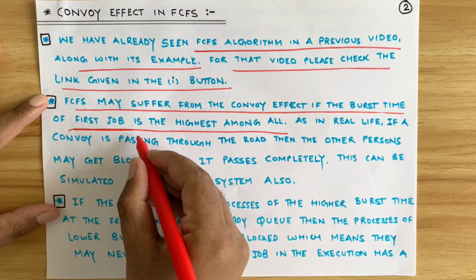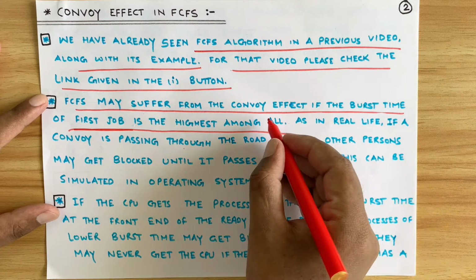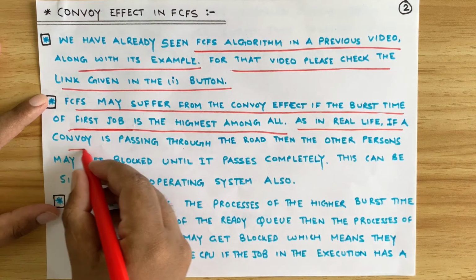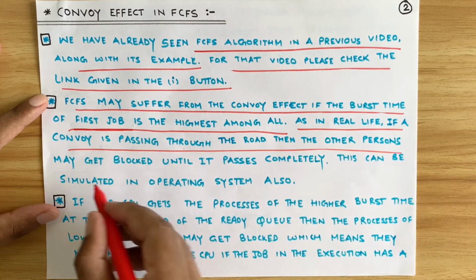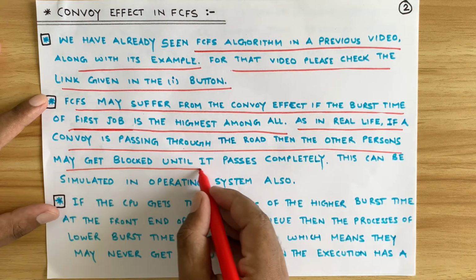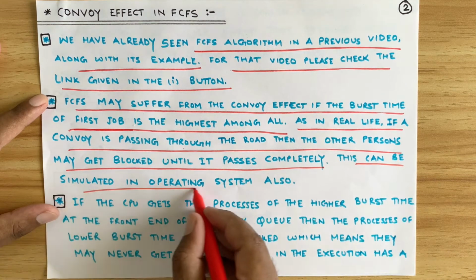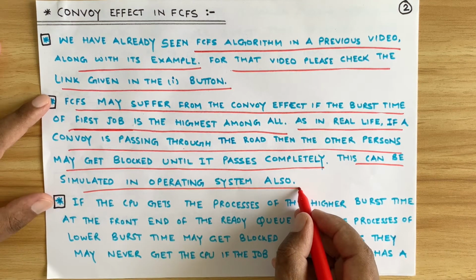If the first job is having a process with high burst time, then as in real life, if a convoy is passing through the road, then the other persons may get blocked until it passes completely. This can be simulated in operating system also, right?